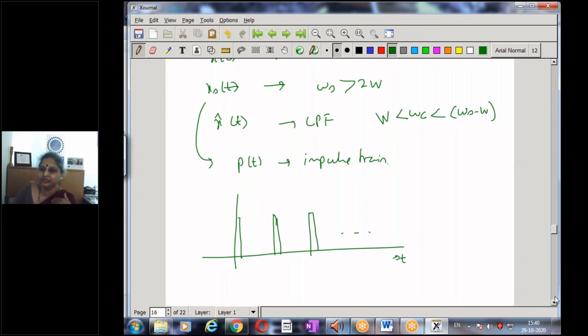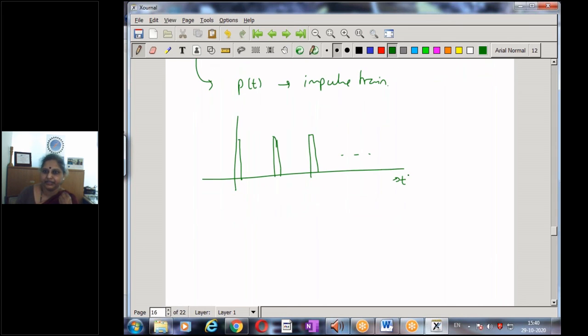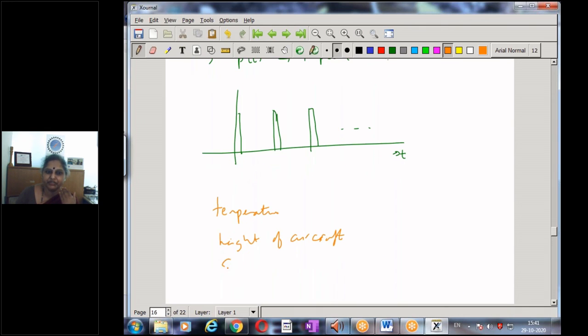Why this whole sampling theorem becomes extremely important is that all signals that occur in nature, for example the temperature of a room, the height of an aircraft, the speed of a vehicle, or my own voice, human voice, are analog by nature.